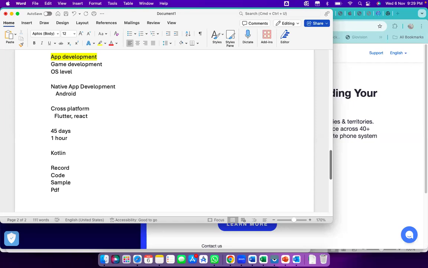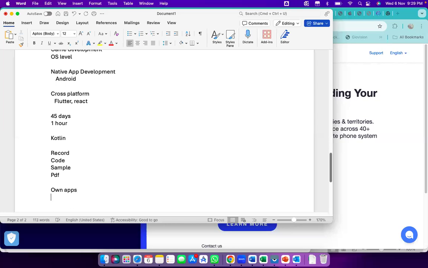And one more major benefit of this course: if I learn Java, I can do only one thing, that is, with Java, I can do the job. But here, apart from the job, you can create your own apps. You can upload those apps into the Play Store, so that you will get some revenue from them as well. Once we upload the apps, they will be installed by people. There we will enable the ads, so from there you will get some income, right? That is one more benefit that you will get from here.